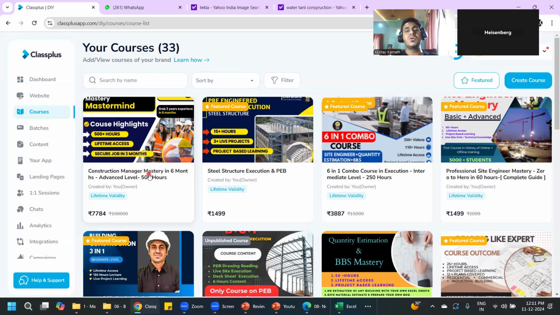Now, if he's going to charge 4,000 or 5,000 rupees for a single course, then to reach that 1.5 lakh rupees, he has to bring 30 students every month. 30 students every month in offline training, you cannot get. What is the other option? You increase the price of the course, keep it at 20, 25,000, bring only 5 students, and 1 lakh, 1.5 lakh rupees is coming in. That is offline training, and it will be expensive.